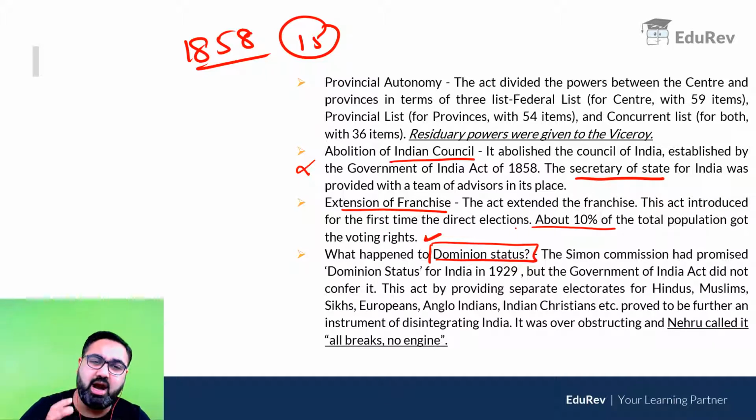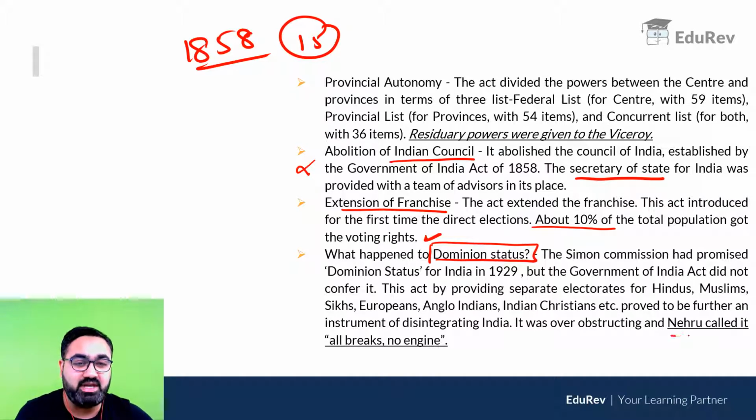So they would still come under the British Queen, but internally they would be independent. This was the dominion status. Interestingly, Simon Commission said that dominion status will be given to India. But the Government of India Act did not say anything about the dominion status. That is why the Congress and most of the leaders were obviously not happy with it.